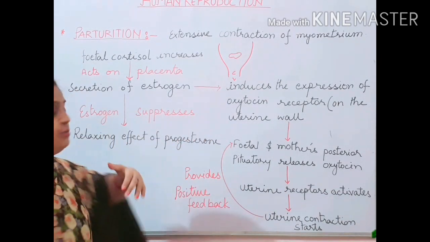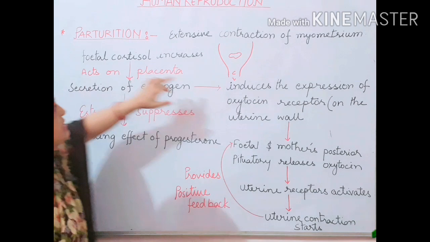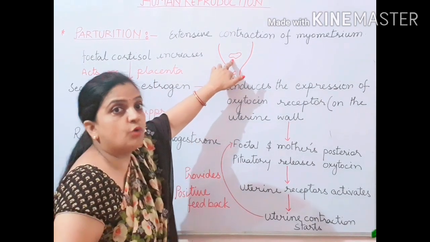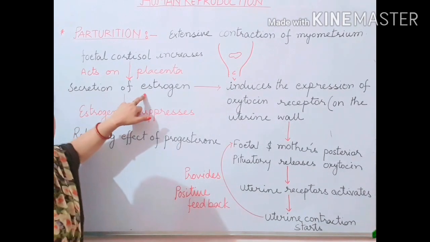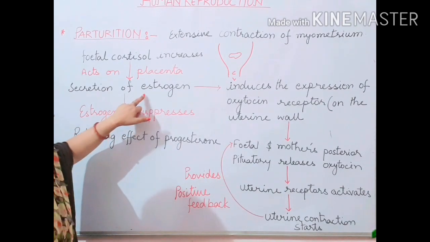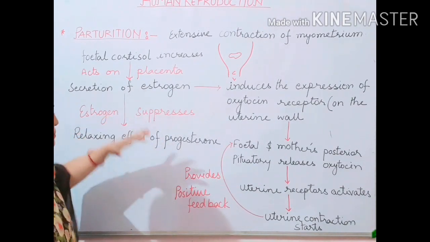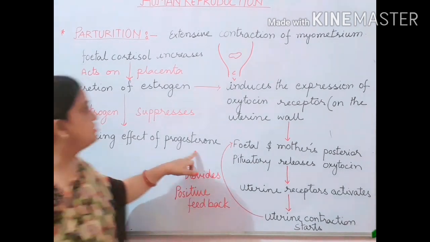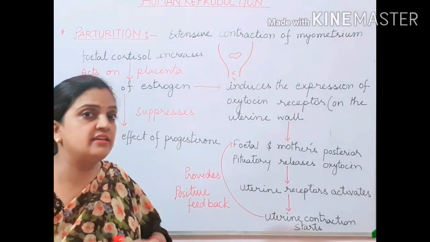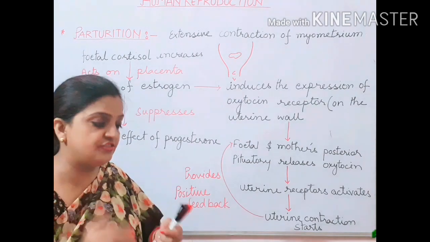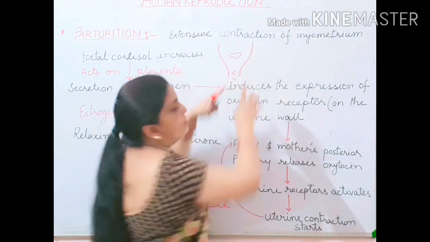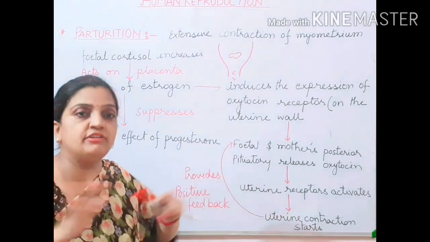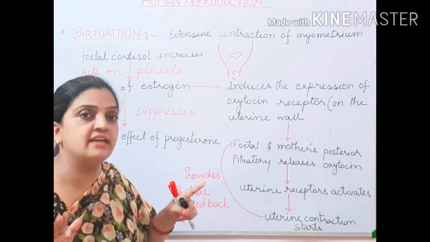I'll again try to make you understand that inside the fetus, when cortisol increases, this cortisol activates the secretion of estrogen. Now this estrogen suppresses the relaxing effect of progesterone, and when the relaxing effect of progesterone is reduced, the uterine wall will get rid of the relaxed condition.